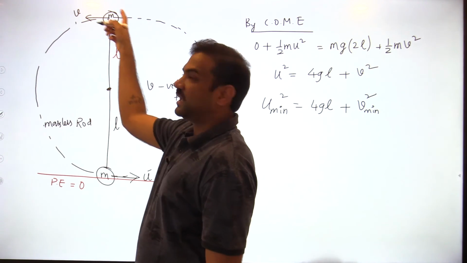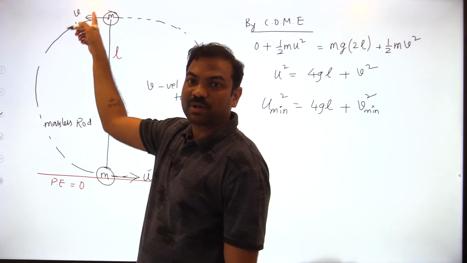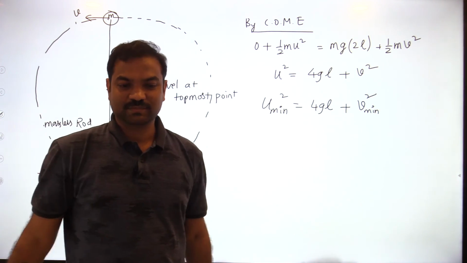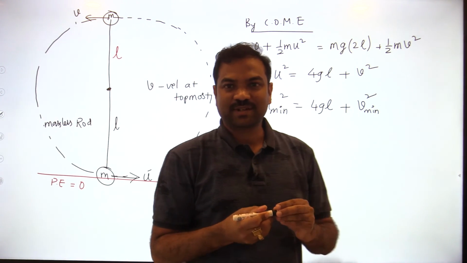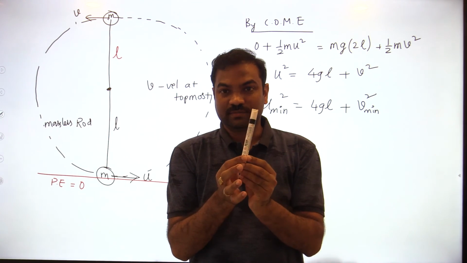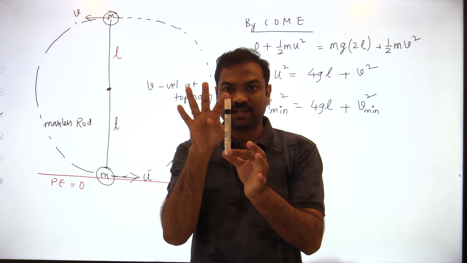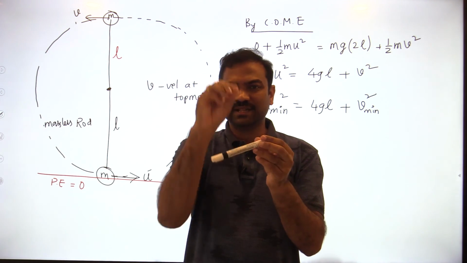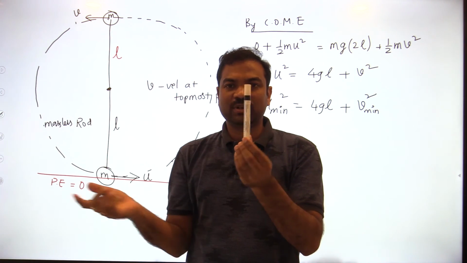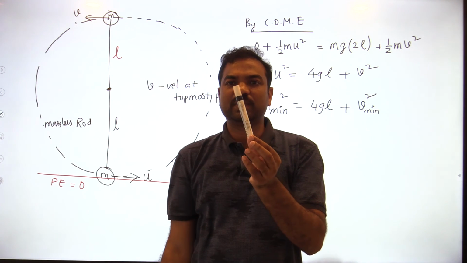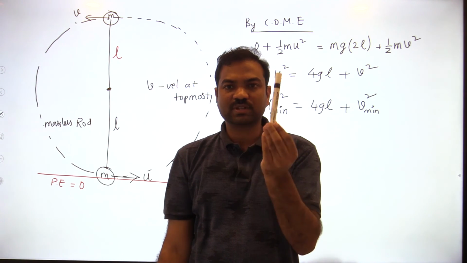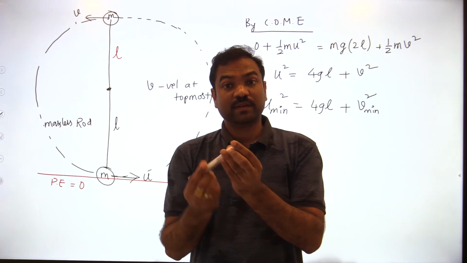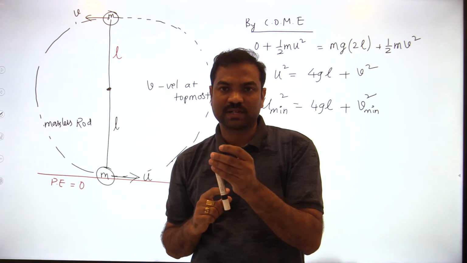Now what is the minimum value of velocity possible at the highest point? The minimum velocity possible at the highest point is 0 only. It cannot be less than 0. Understood? Let us say at the highest point velocity is 0, but still it can come down because of inertia, a little disturbance you can take. It's a boundary condition. If you give very little velocity at the top, automatically it will come down. It won't stay. This is not a stable equilibrium position. It will come down even if velocity is 0.